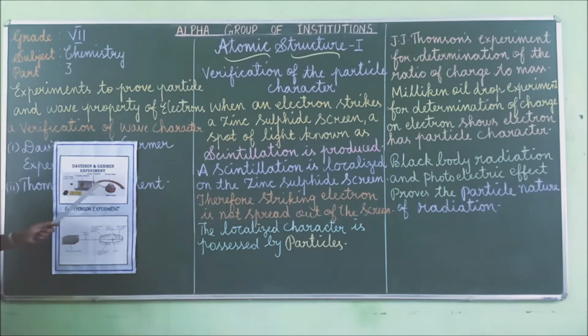So this is experimental setup. See, this is the tungsten filament. It is connected with high voltage power supply. Okay, so this is the nickel crystal. This is an electron detector. This electron detector is mounted on an arc. This is the arc. Okay, this electron detector is mounted on an arc so that it could be rotated to observe the electrons in different angles.